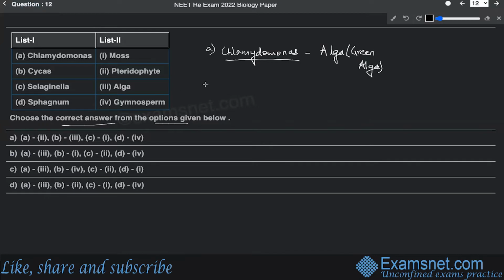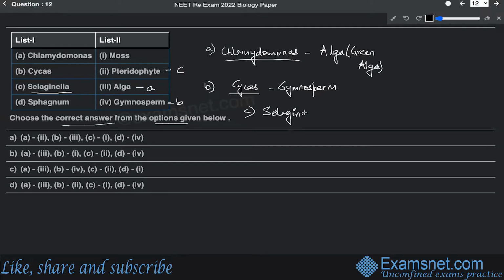All right. Then option B, that means this is going to match up with A. Then Cycas is a gymnospermic plant species, so this is going to match up with B. So Cycas is gymnosperm. Then option C is Selaginella, which is a pteridophyte.